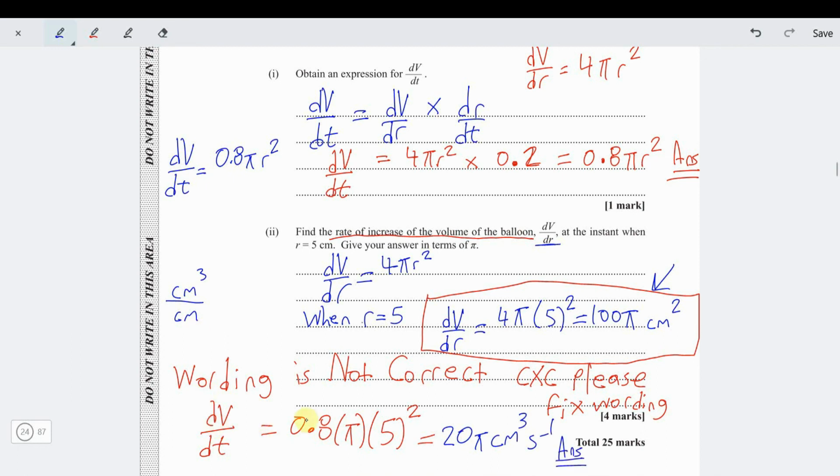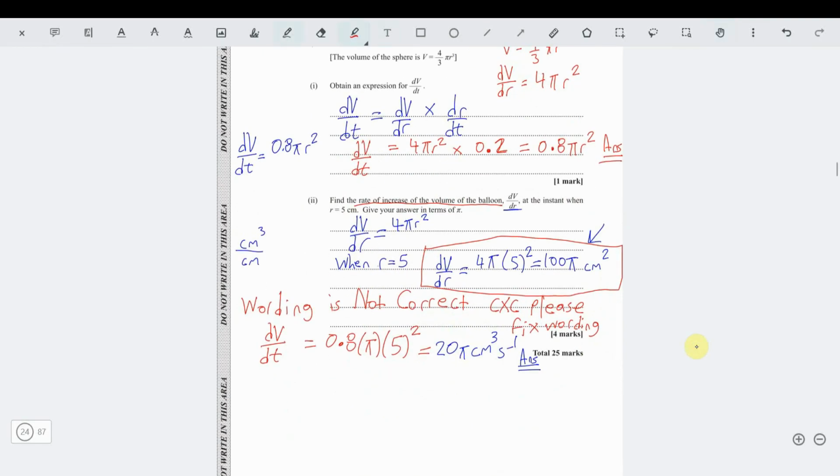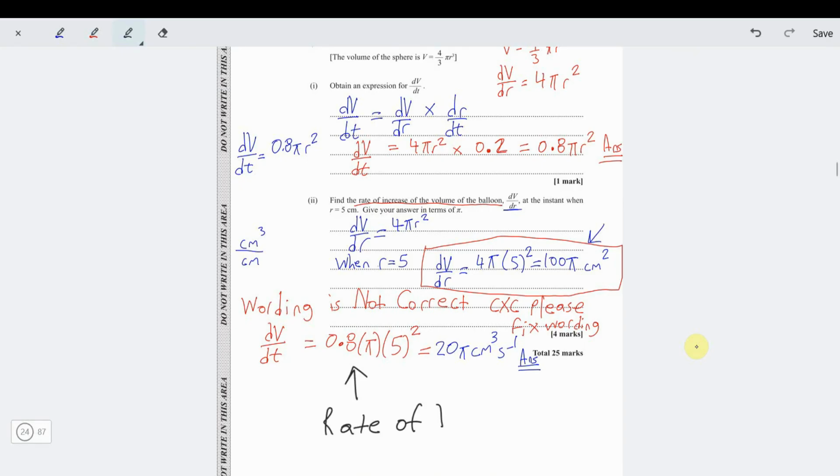We're saying then that for every second, the volume increased by 20 pi. That is the rate of increase. So you can be bold and tell them, this is the rate of increase. Alright, so this right here is the actual rate of increase.